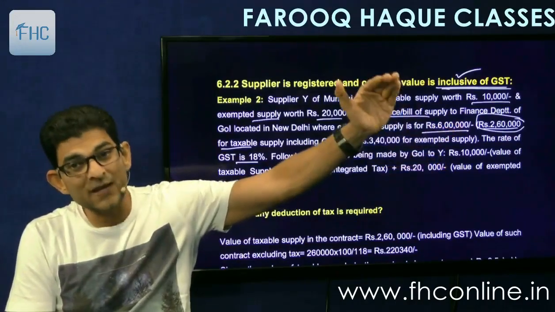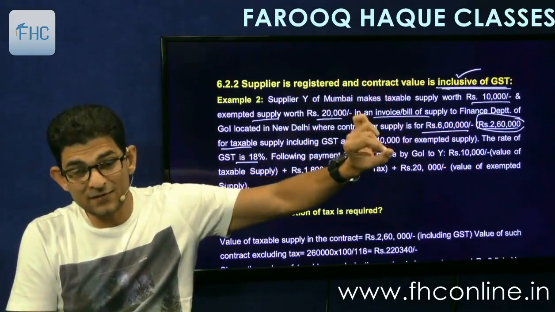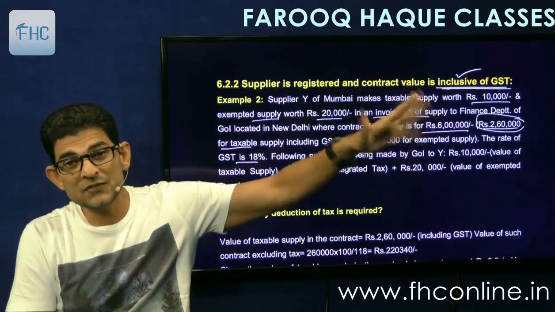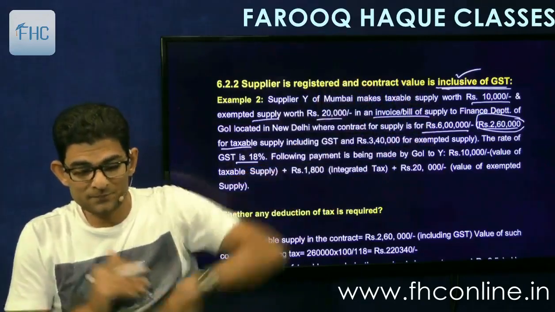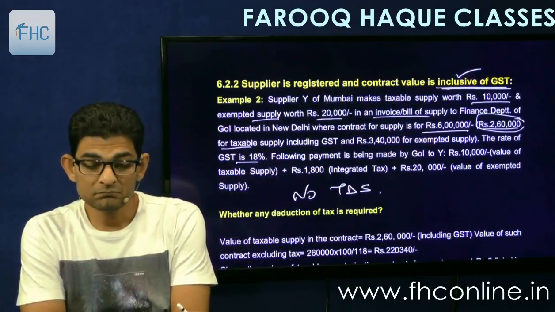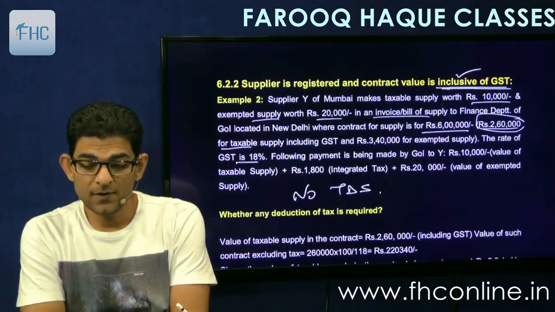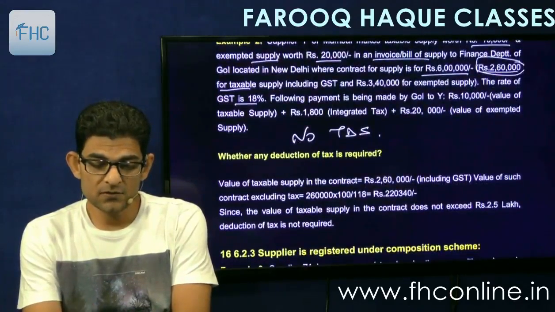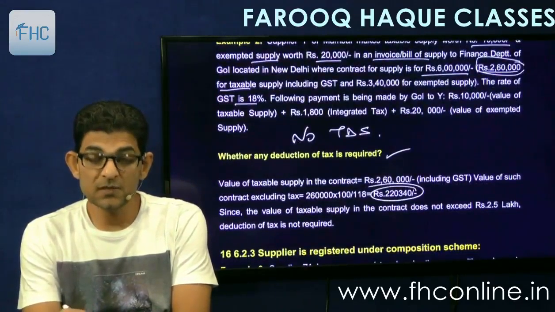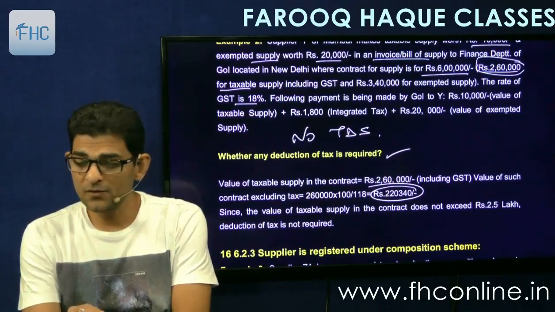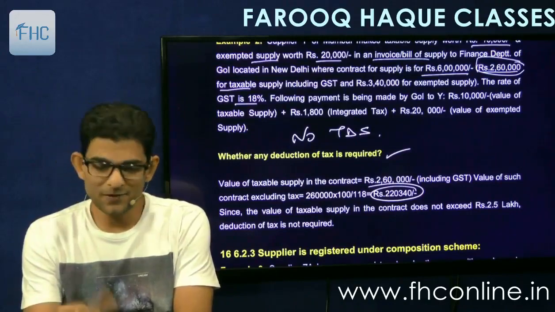If I exclude the tax, means 100 upon 118, that gives me 2,20,338, which is less than 250. Therefore, no TDS. Okay. Then whether any deduction of tax is required. Okay, so this is the question. So answer is no, because see, this is the net amount excluding GST, 2,20,340. Actually it comes to 339, but okay, 340.